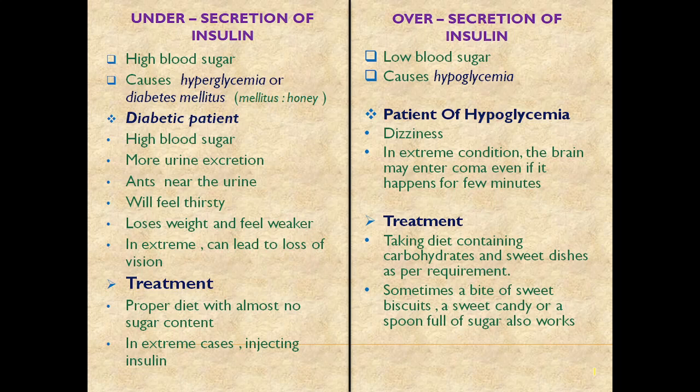The similar thing for insulin, sorry, for the over secretion of insulin person, like the hypoglycemia person, try to take the diet where the carbohydrate and sweet is as per the requirement. I have mentioned it here as per the requirement, because if you are taking too much, it will again result in another disease. Better to have a control on it.